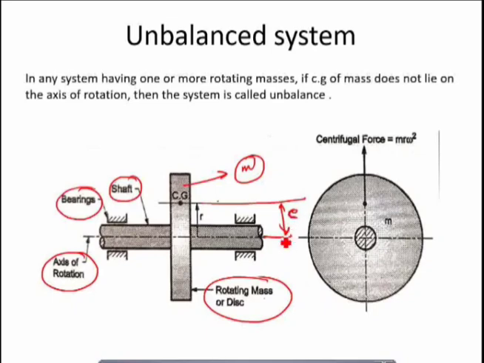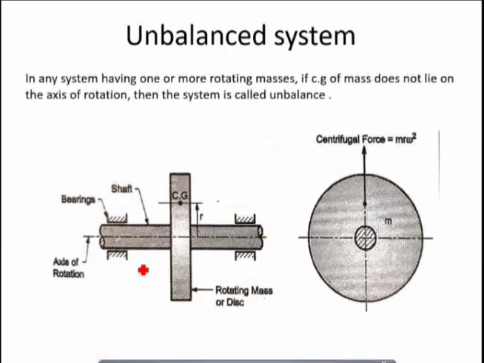Then this will create the unbalanced condition. What does that mean? This will create a centrifugal force or unbalanced force, Fc, which acts radially outward away from the center of gravity of this mass. This unbalanced force or centrifugal force is the force which creates the unbalanced system. Now we have to balance this system, which means we have to either completely eliminate this unbalance or partially eliminate it. Such a system is called an unbalanced system.